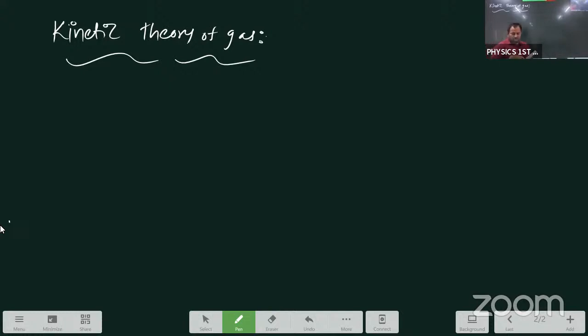Don't skip the 4 marks question from kinetic theory of gas, because this lesson's weightage is only 4 marks, 2 plus 2. Define mean free path. Question number 1.